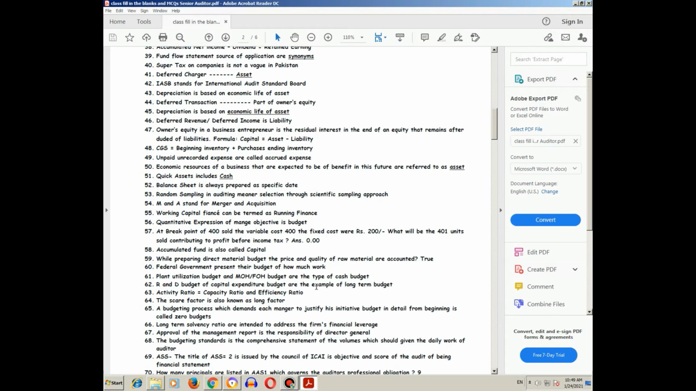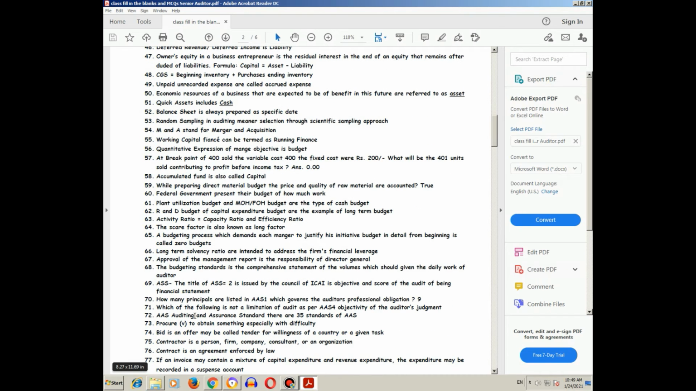Activity ratio, capacity ratio and efficiency ratio. The scarce factor is also known as the limiting factor. A budgeting process which demands each manager to justify the budget in detail from the beginning is called zero-based budgeting. Long-term solvency ratios are intended to address the firm's financial leverage.